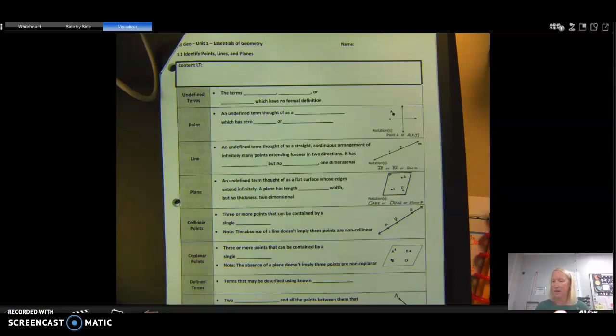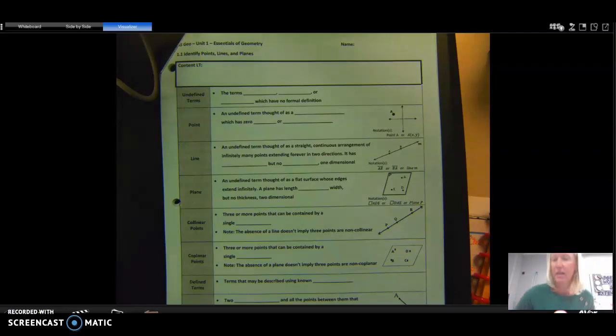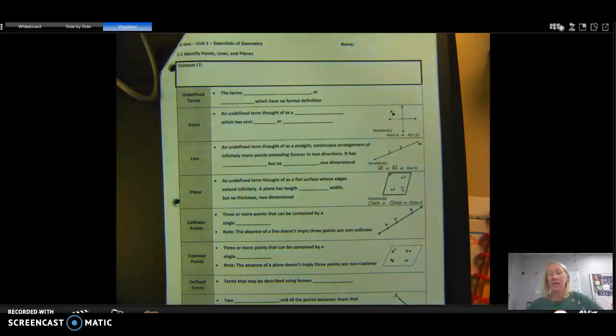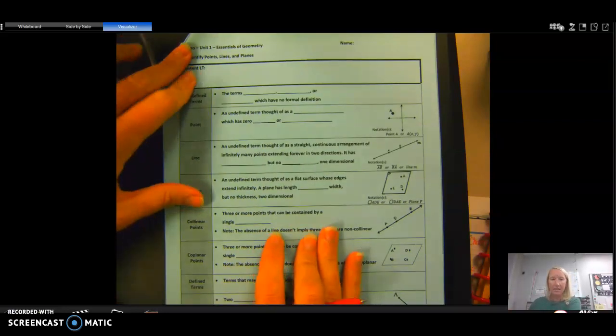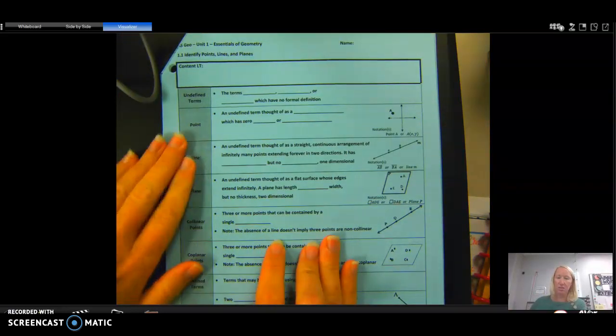Alright guys, here we go on to Unit 1. So this is our normal Unit 1. Unit 1 has a ton of vocab that you're really going to use for the rest of the year. So you really have to understand this vocab well. Make sure that you're paying attention to how it's noted, how you write it, what it is, and what it means. Okay?